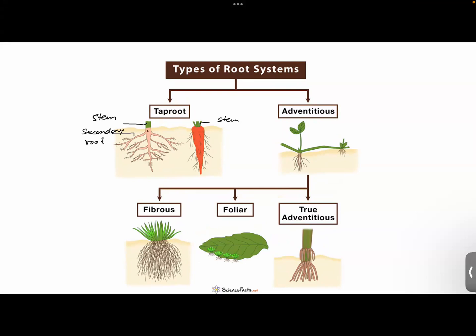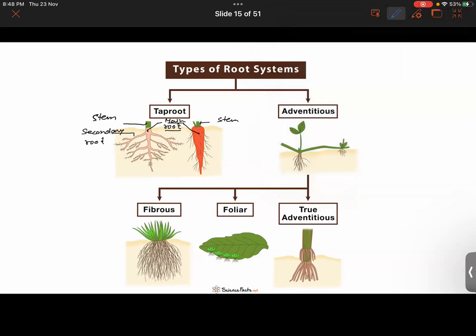First of all, what are these? These are the main root, or we also call them the primary root.